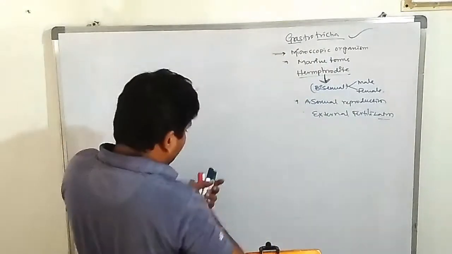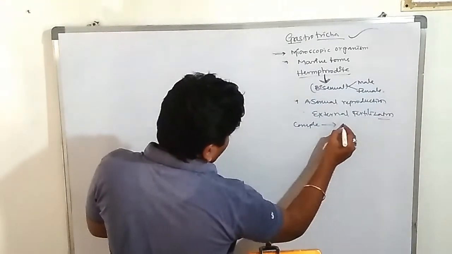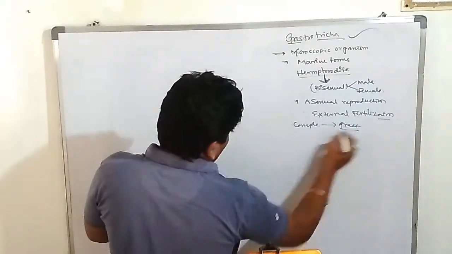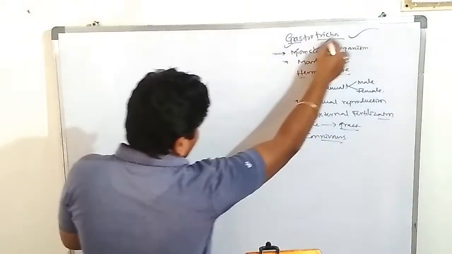Gastro means complete digestive tract. It consists of a complete digestive tract. They are completely carnivorous forms.